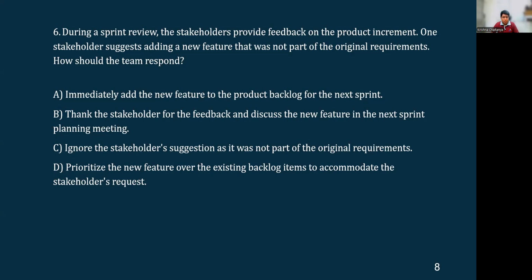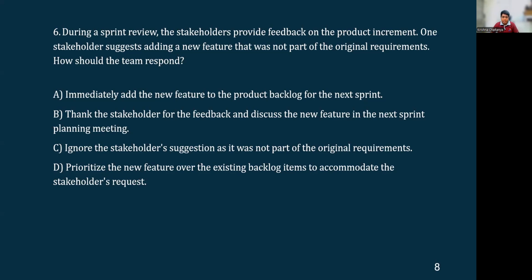Option C, ignore the stakeholder suggestion as it was not part of the original requirements. So the basic fundamental of working in agile ways of working is to adapt to feedback from the stakeholders and implement it as we go through the product development.